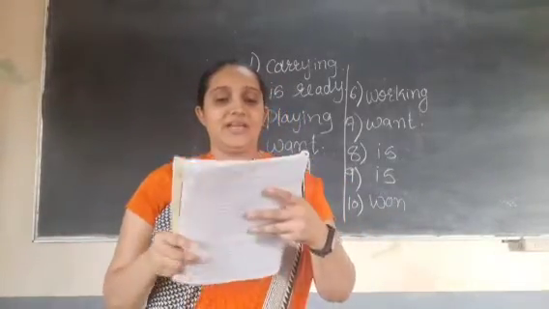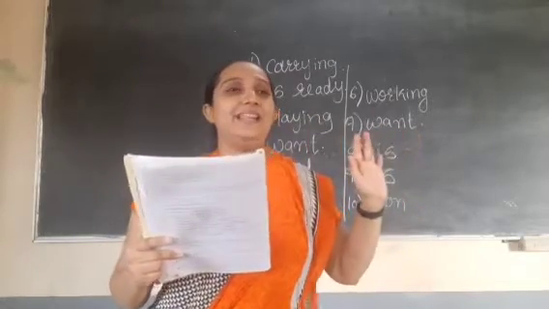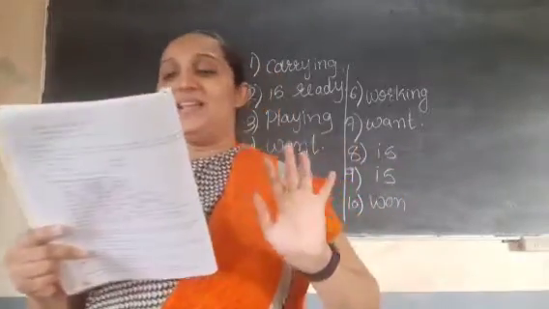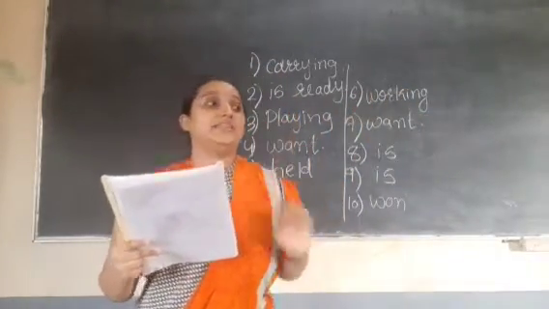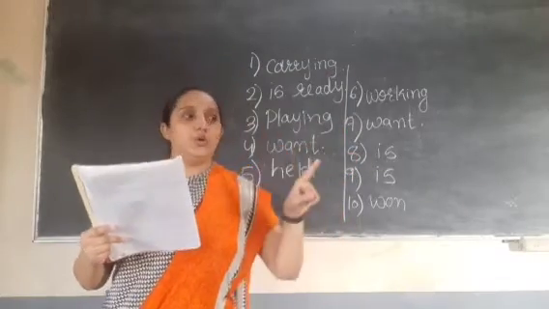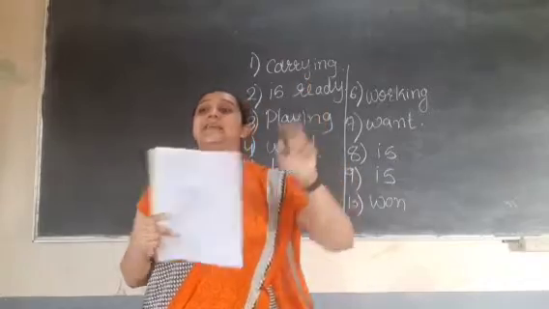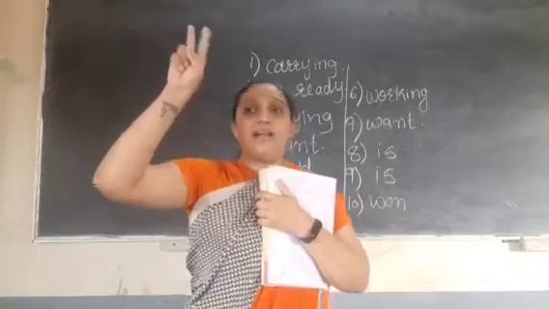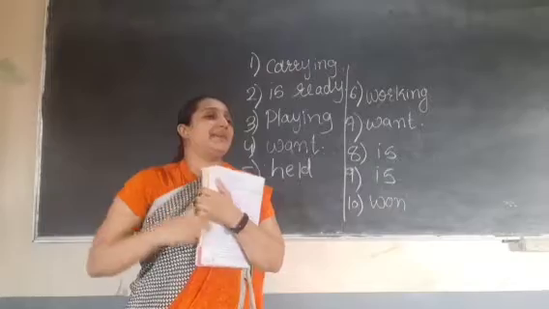Now we will start with exercise D, that is very easy. You will feel that this is so easy to do, right? Now you have to rewrite the sentences, you have to combine the sentences by using infinitives. Now you all know that before the verb there will be to, that is infinitives, right? Now first one, you have to combine the sentences, you have to remove the full stop. We used to do that with conjunctions, right? We used to combine the sentences. In this way, by adding to, you have to combine the sentences.